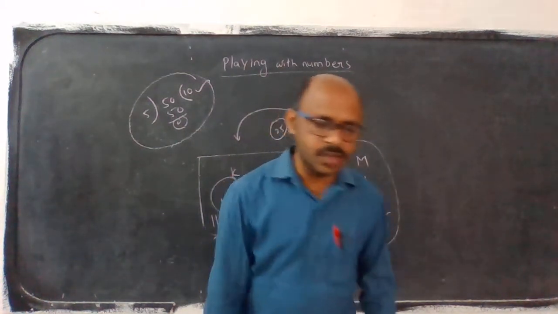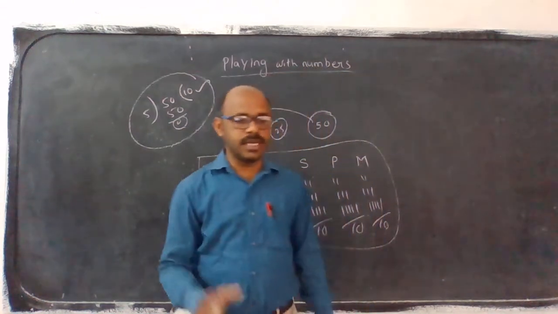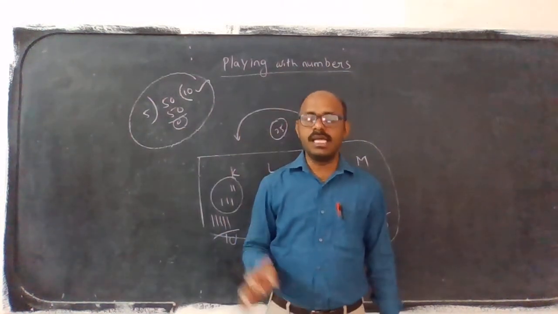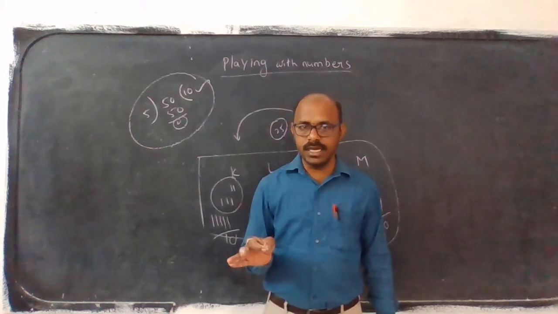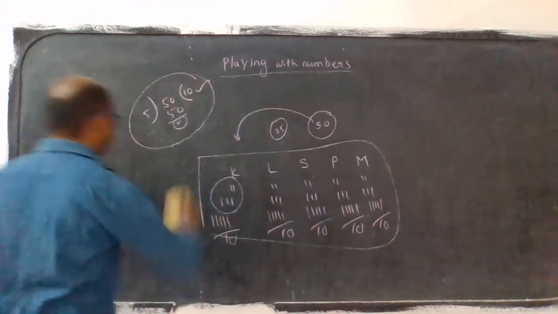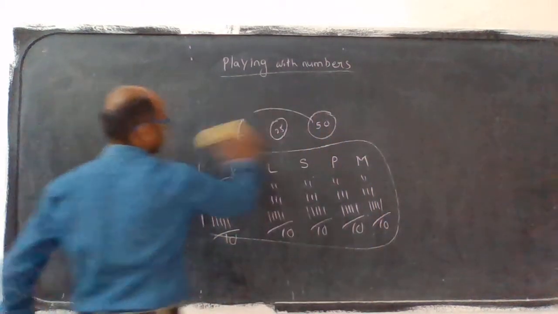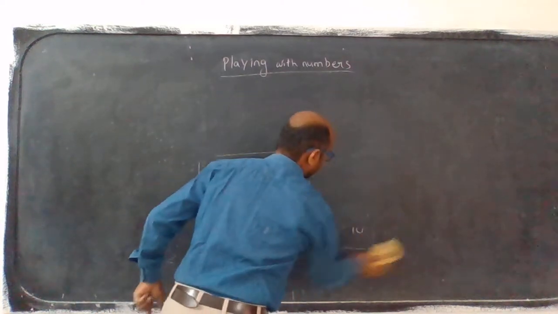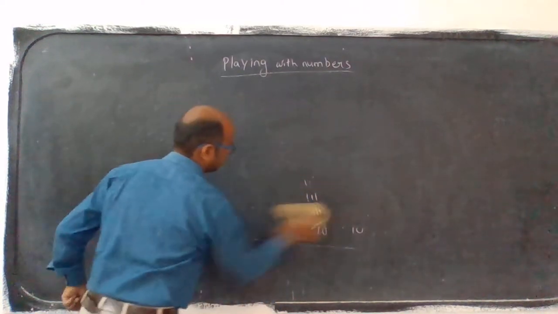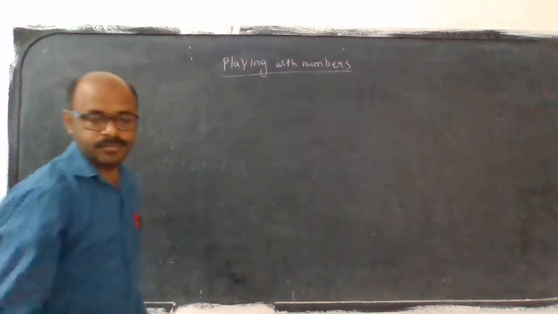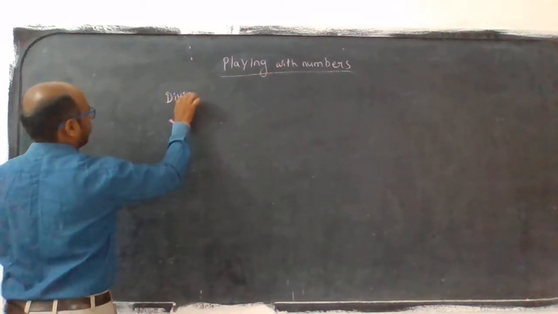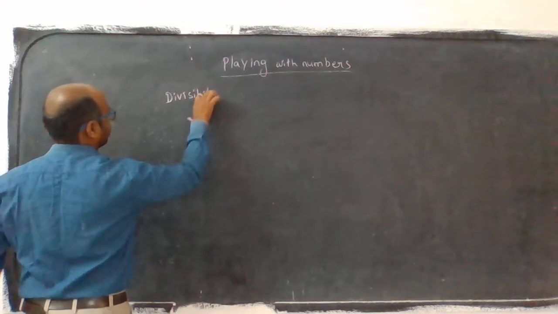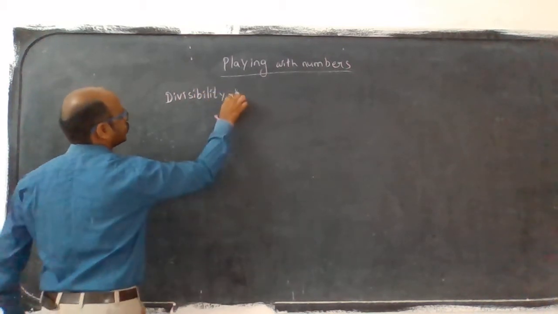Okay, now coming to the point. First we will discuss divisibility by 2. Remember, first one is divisibility by 2.